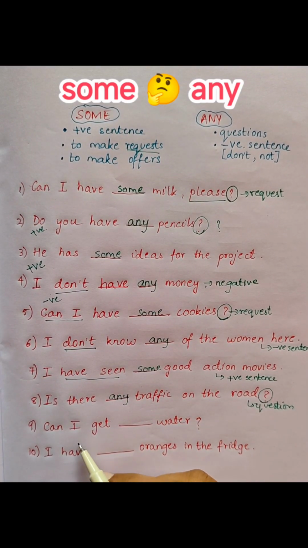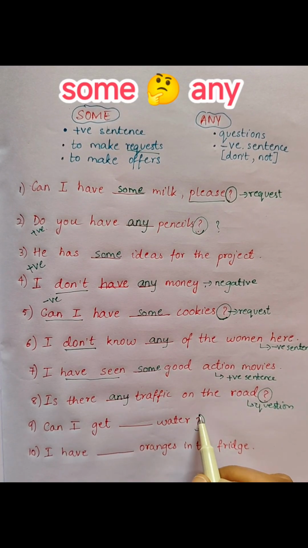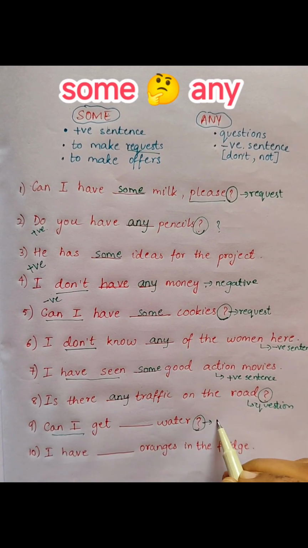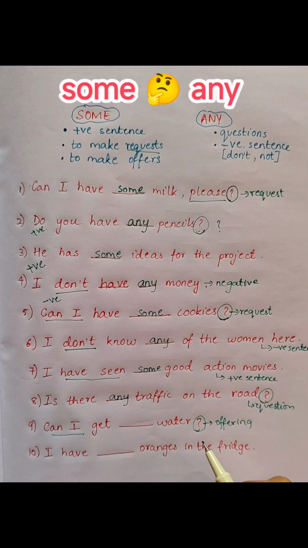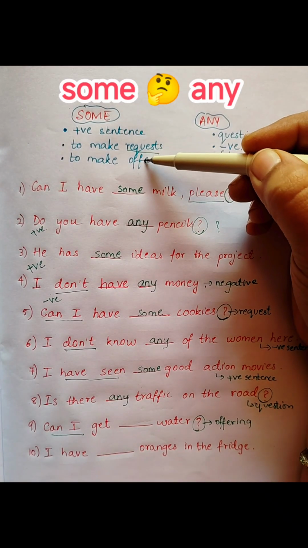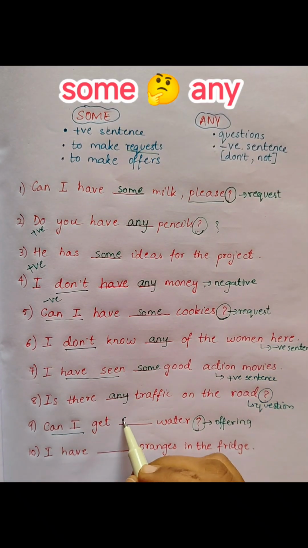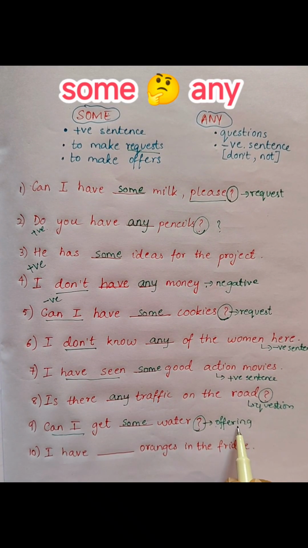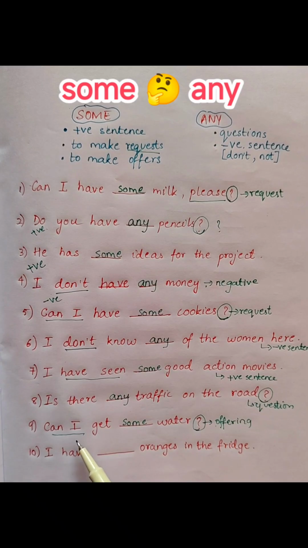Okay. Next, can I blank water? It's a questionary sentence, fine. But can I is telling you that you are offering something here. Can I get blank water? Whenever you offer something or request something, we go with some. So we will write some here. Can I get some water? You're offering here. It's not more of a question. Apart from being a question, you are also offering something to someone.